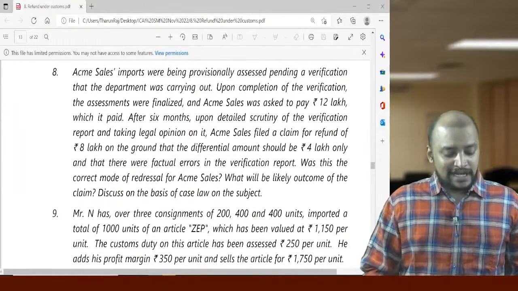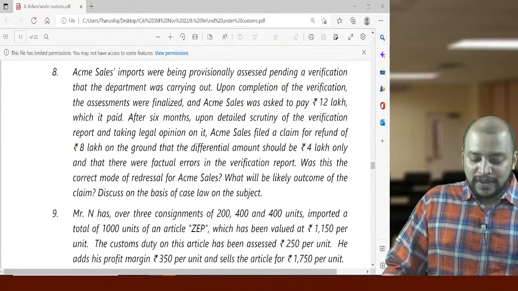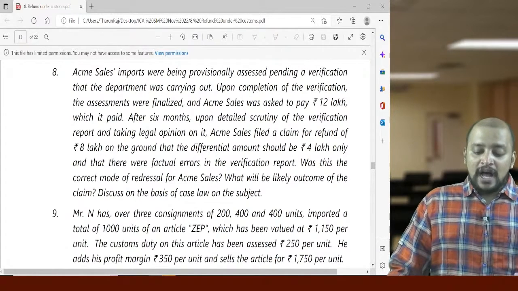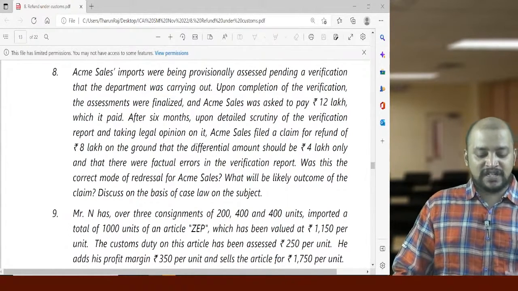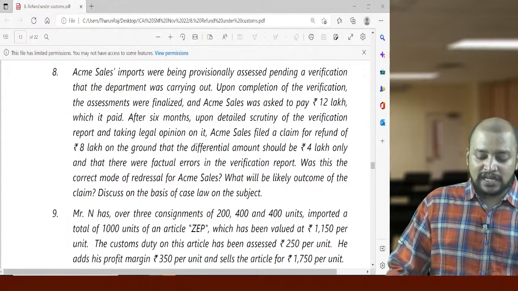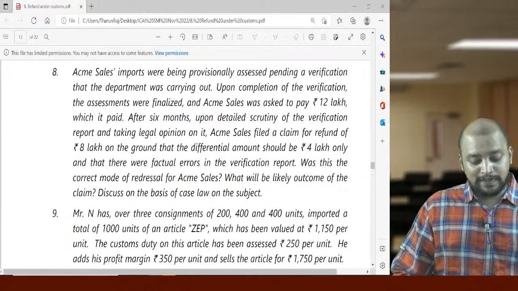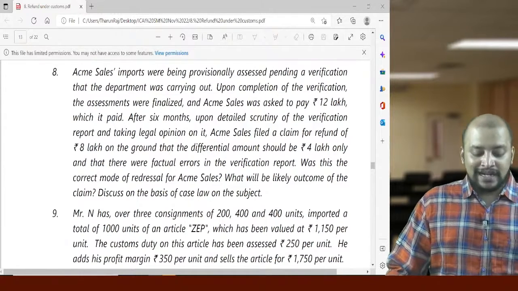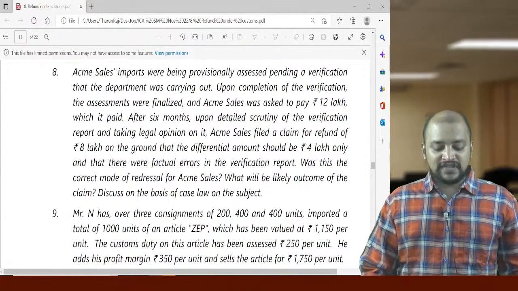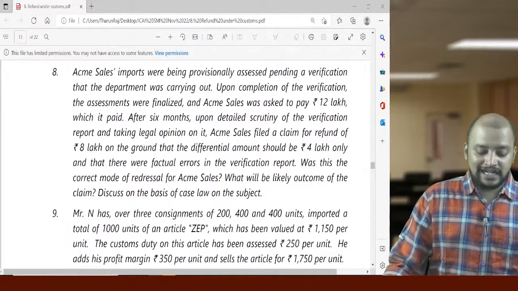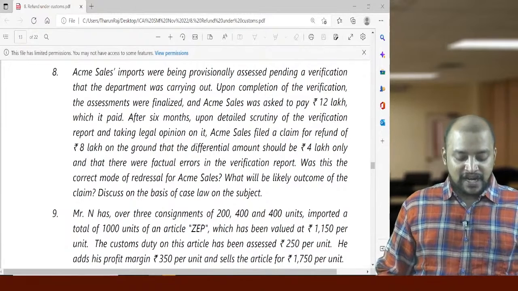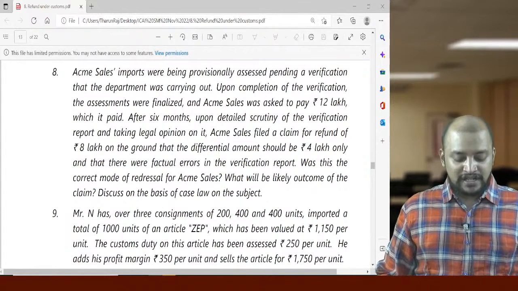Then question number 8. Acme sales imports were being provisionally assessed pending a verification that the department was carrying out. Upon completion of the verification, the assessments were finalized and the Acme sales was asked to pay 12 lakhs, which it paid. After 6 months, upon detailed scrutiny of verification report and taking legal opinion on it, Acme sales filed a claim for refund of 8 lakhs on the ground that differential amount should be 4 lakhs only, and there were factual errors in the verification report. Was this the correct mode of redressal of Acme sales?